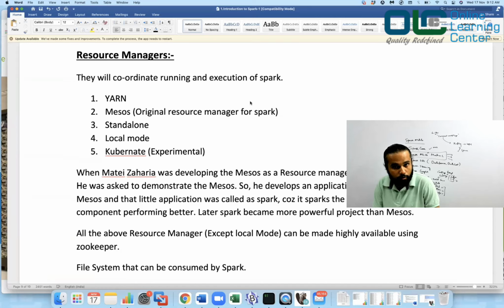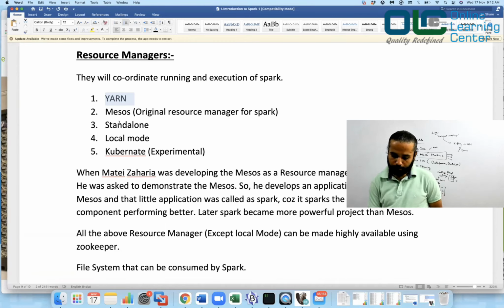You also have a standalone mode, like if you're just doing some sort of development, then you can use a standalone mode. You can also use a local mode. We'll also look into that. And you also have Kubernetes, which was experimental, but I don't know if they are fully functional now. I have no clue. I have never used Kubernetes in my career. Most likely I've used Yarn, and it's a choice. And from a programmer point of view, there would be no code changes if you are using Yarn, or Kubernetes, or Mesos. Your Spark code would remain as it is.